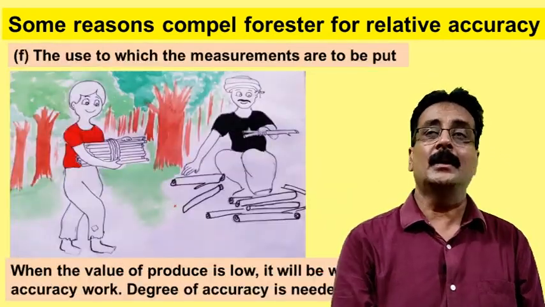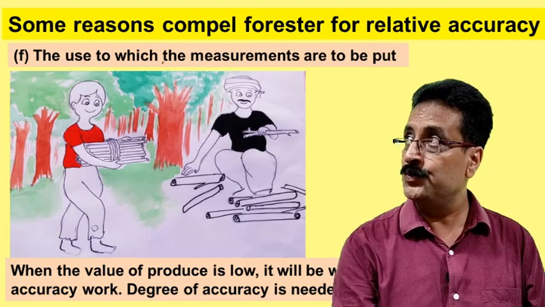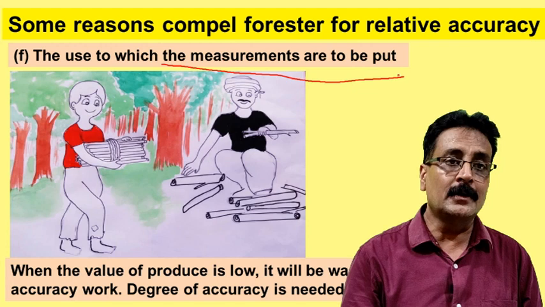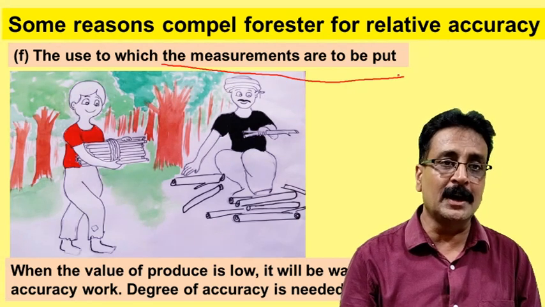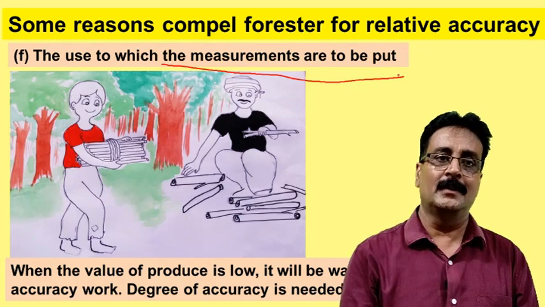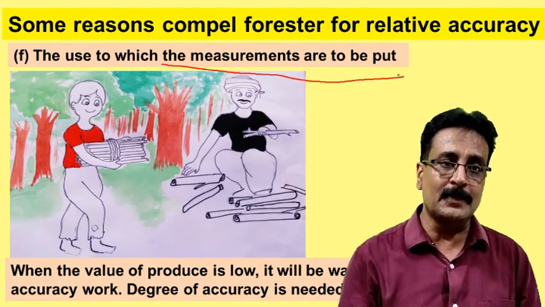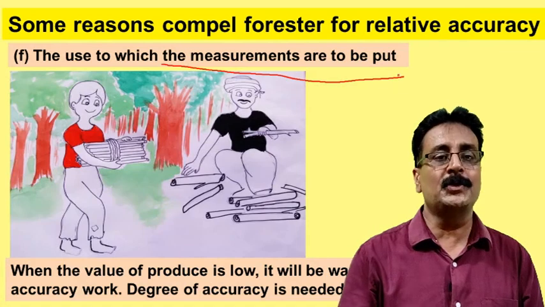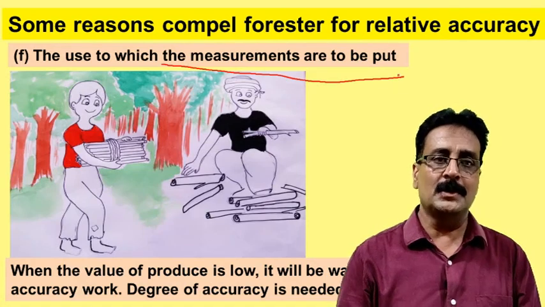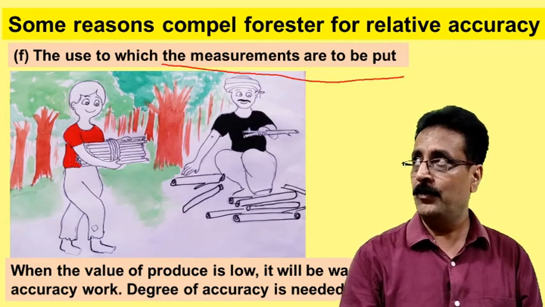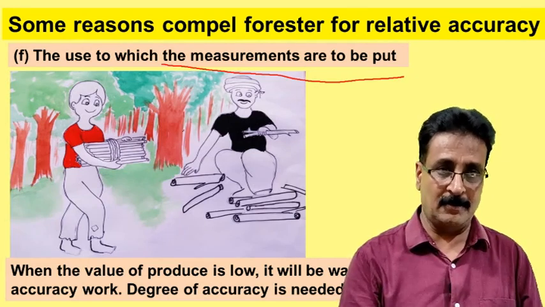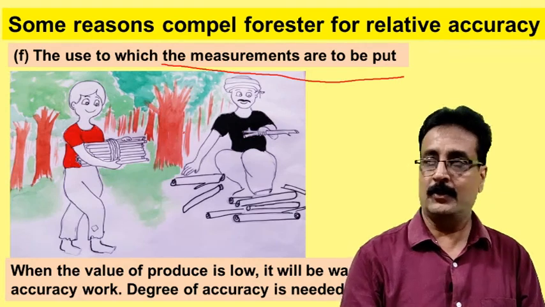Then sometimes it depends on which use we are putting that entire forest to. If we mean that forest for fuel wood only, we have no need to go for that accuracy. Because when we go for sampling, or when we go for measuring the trees, it involves a lot of money, a lot of labor. So that is also one reason when we go for the use. If it is not of good use, or if it is not that valuable, then relative accuracy is again there.